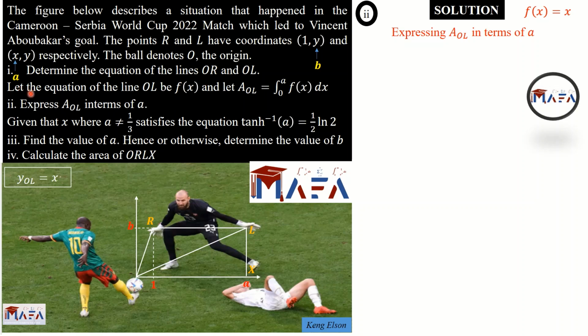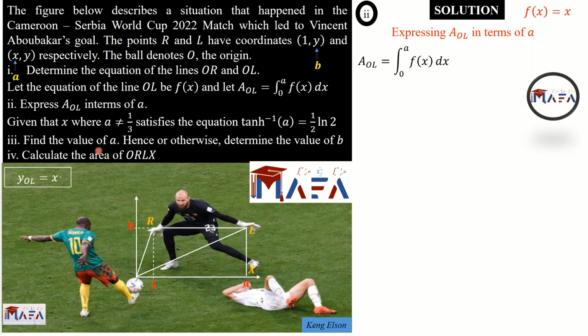Alright, so Roman 2, we need to express AOL in terms of a, and first of all we have that the equation of the line OL is f of x, and AOL is equal to the integral from 0 to a of f of x dx. So expressing AOL in terms of a, first of all, what's my AOL? The integral from 0 to a of f of x dx.